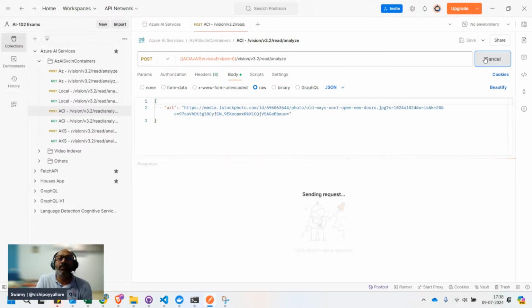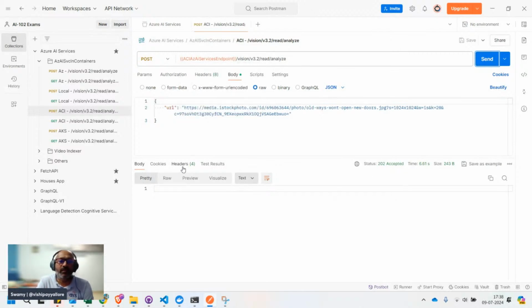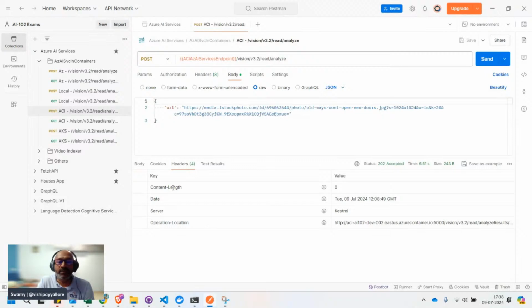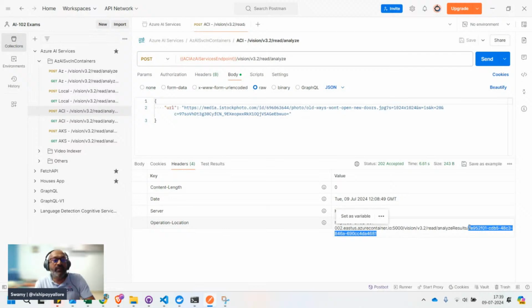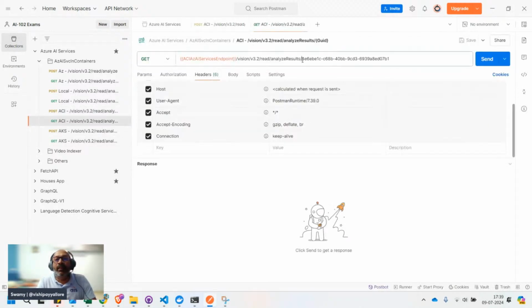So we just click on analyze. Now it goes to the Azure Container Instance. You can see that 002, it accepted, and we go to the headers, and this is the operation location. Let me grab the GUID of this, and again I'll go to the ACI, and inside this ACI, test this.